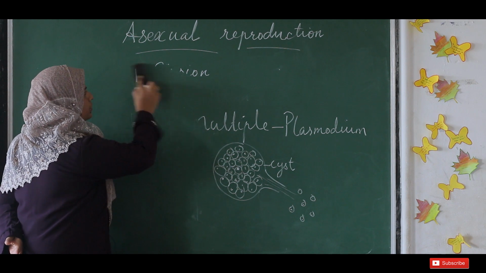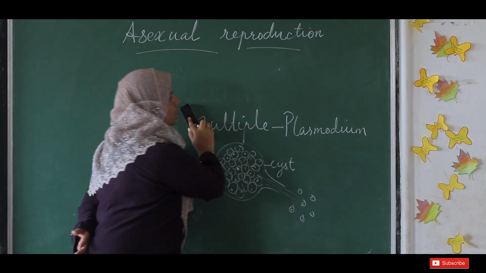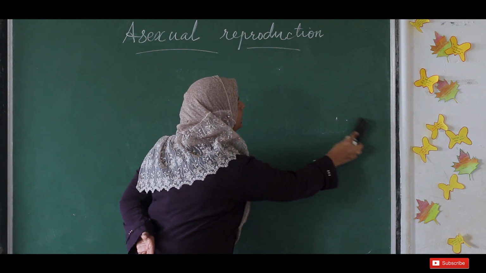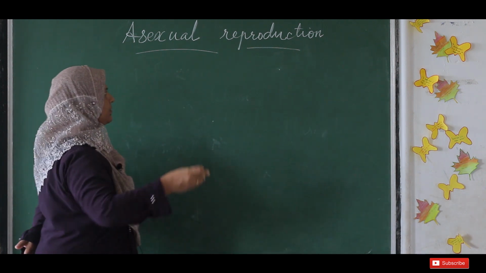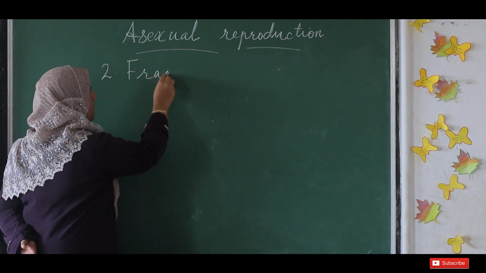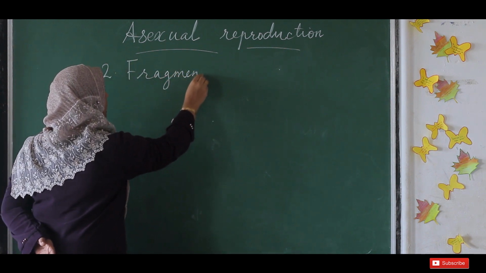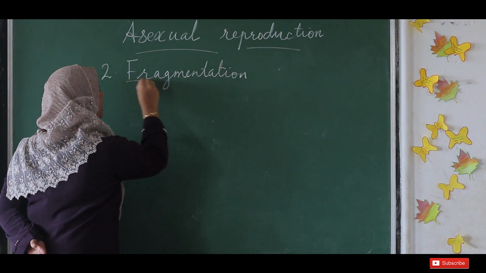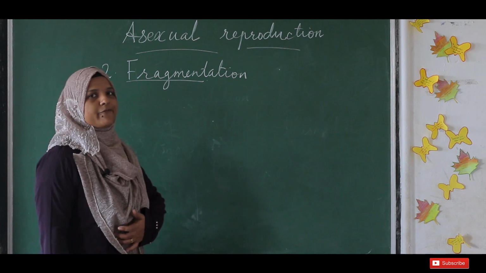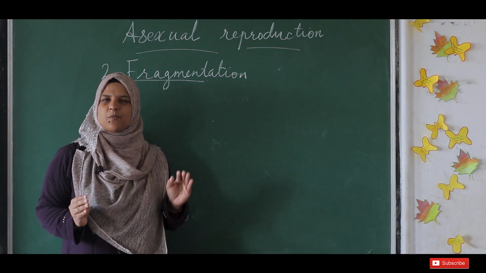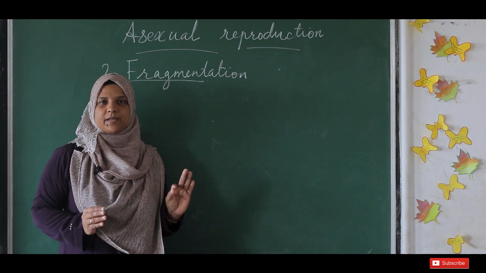Now let's look into the other type of asexual reproduction, the second one we said, fragmentation. Fragmentation. So what is meant by fragment? Fragment means small pieces. Small pieces are called fragments.